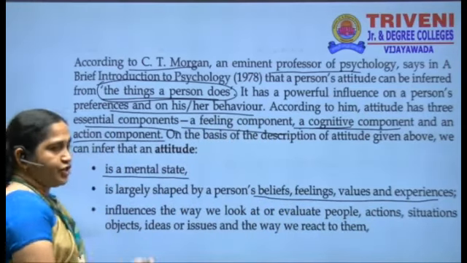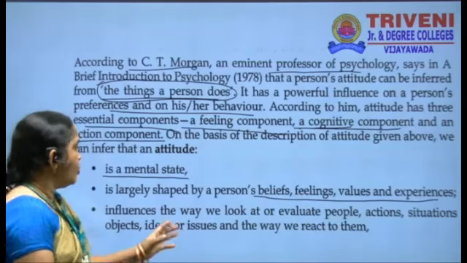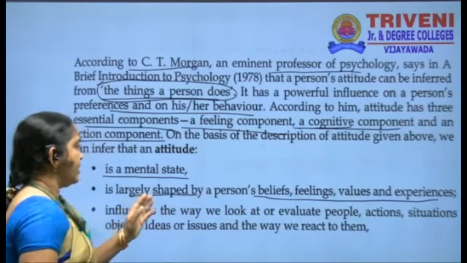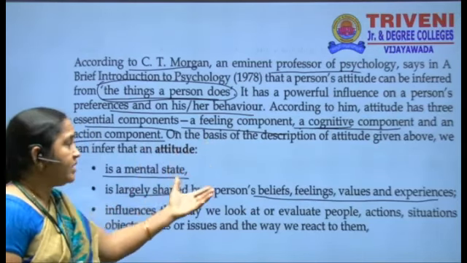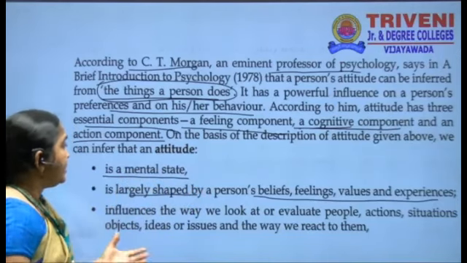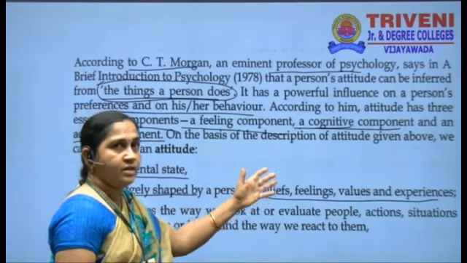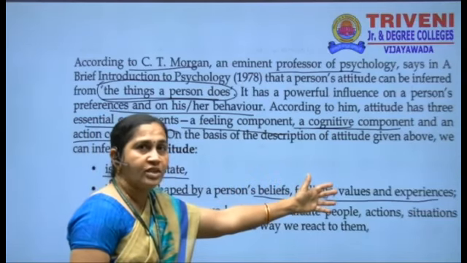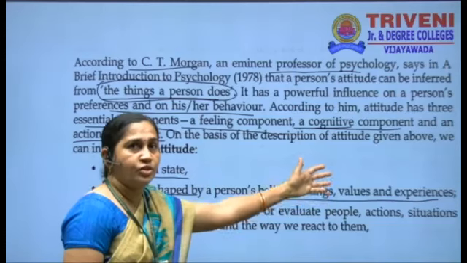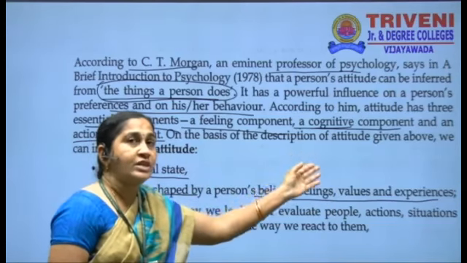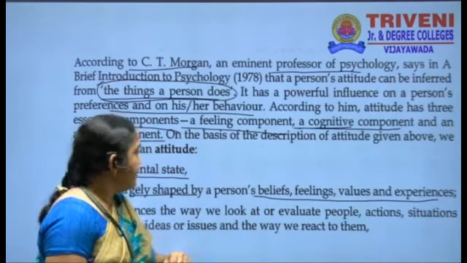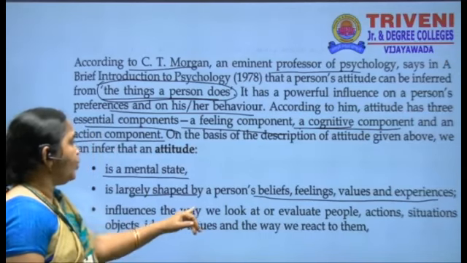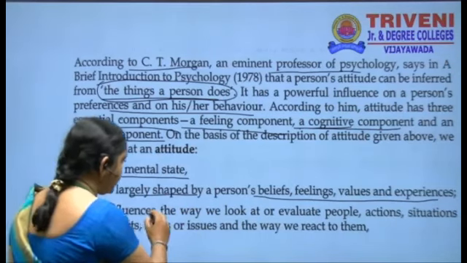Largely shaped means the way of thinking is largely molded by what he believes, how he feels, the values he has for that particular thing or object or a person, and the experience he gained in his past life. It influences the way we look at things.